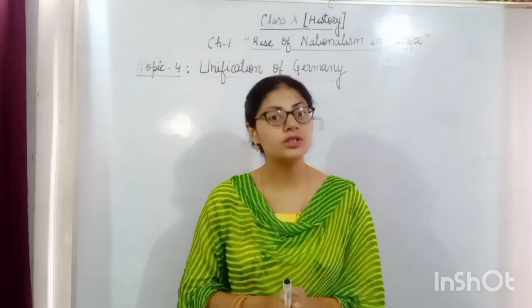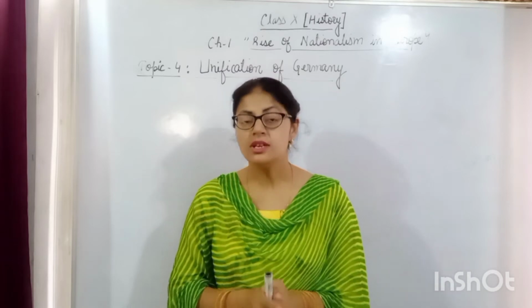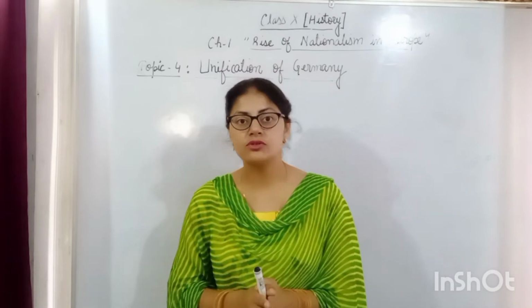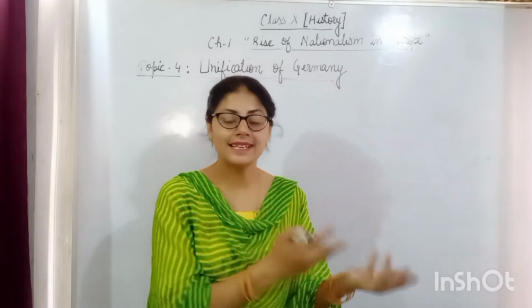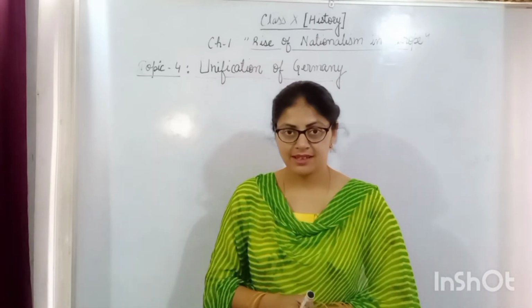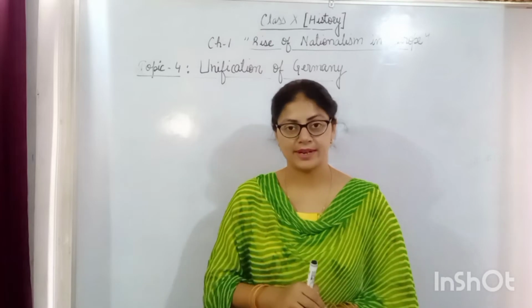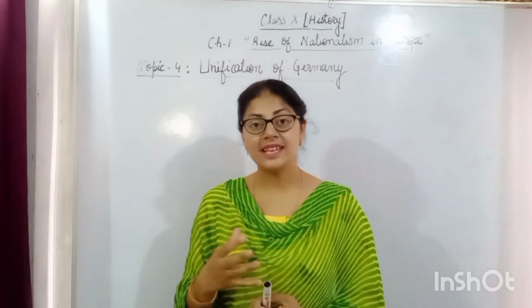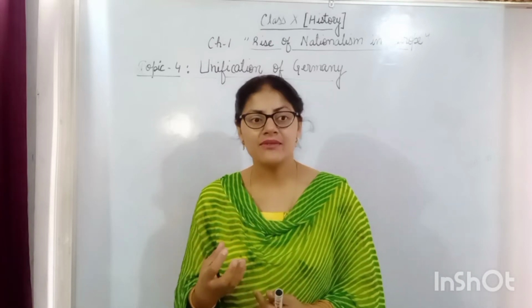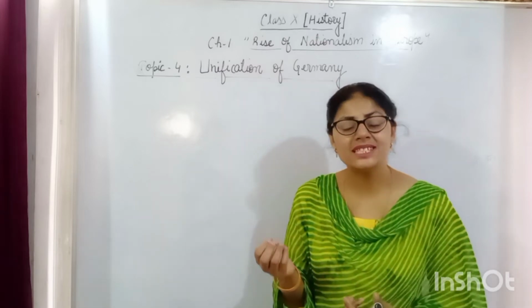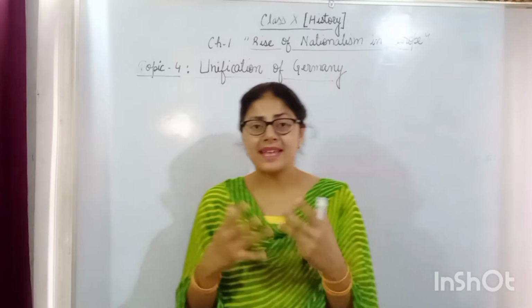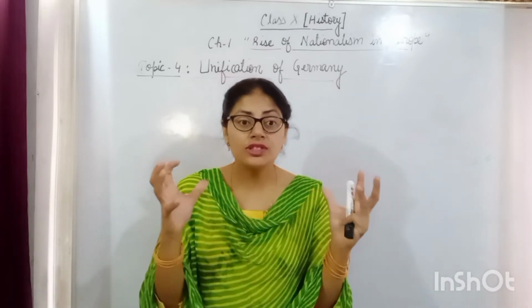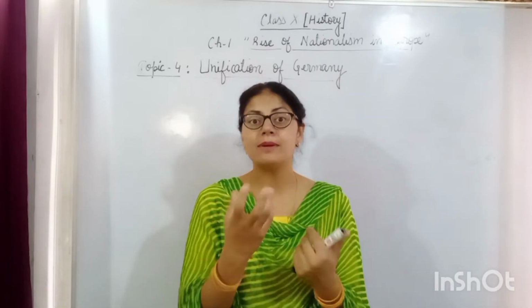Students, in the fourth topic of the chapter, we are basically going to study how the countries Germany, Italy and Britain were formed. Because earlier they were not countries, they were divided into various fragments, into many small states, into many small groups. How did they get unified and become a country?